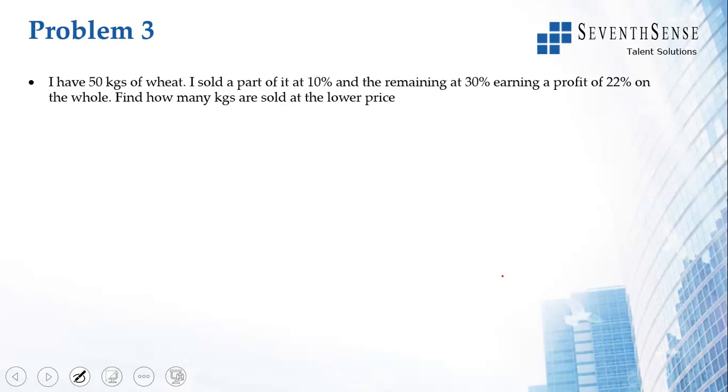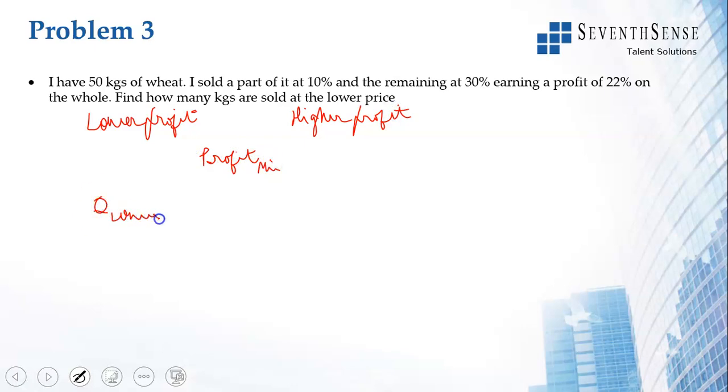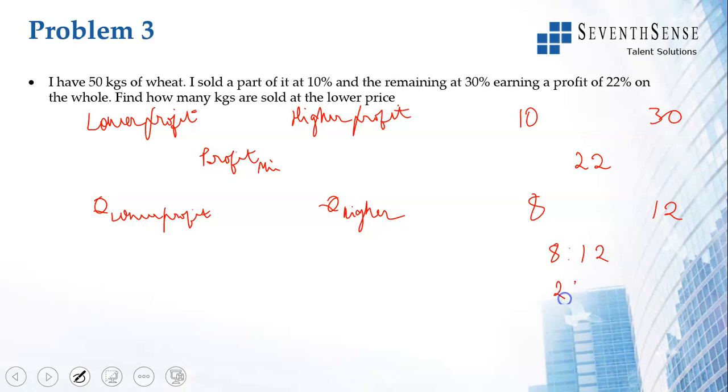So, I keep that as lower profit, higher profit, profit of the mixture, and then quantity at lower profit, quantity at higher profit. So lower profit I'm doing 10, higher profit I'm doing 30, mixture is 22. 30 minus 22 is 8, 22 minus 10 is 12, 8:12 is the ratio, which is 2:3.